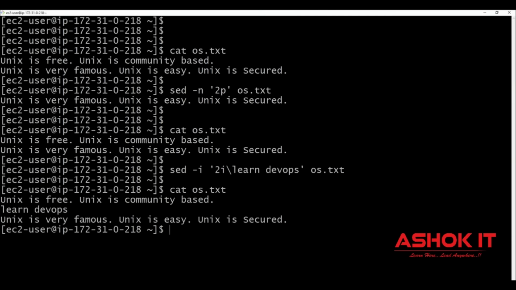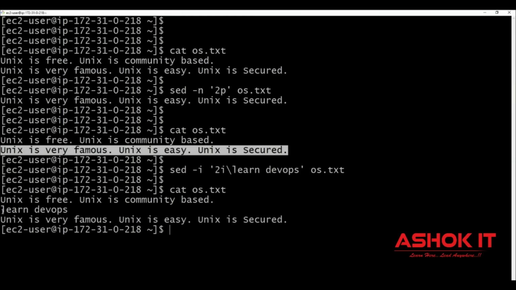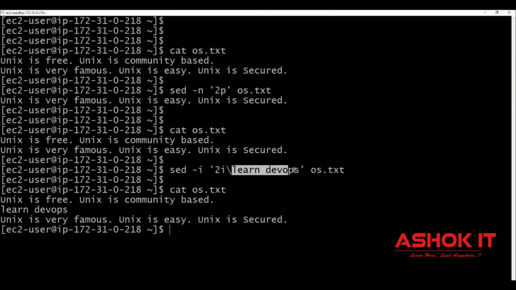Now execute cat os.txt. So as I have given 2i, in the second position, it is inserting this data. 2i means insert the data at the second position. Okay, in the second line, insert at the second line. Earlier we have 2 lines. Second line is having Unix is very famous. Now in the second line, our new data is coming.